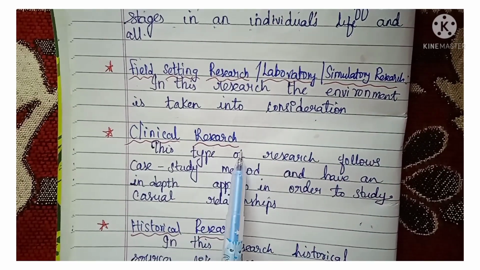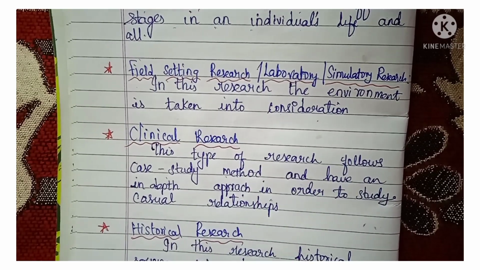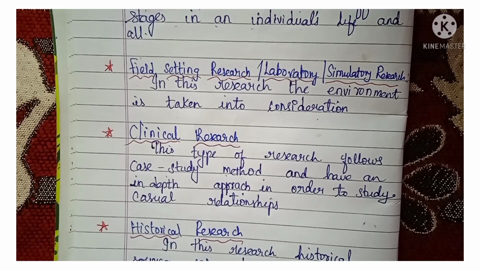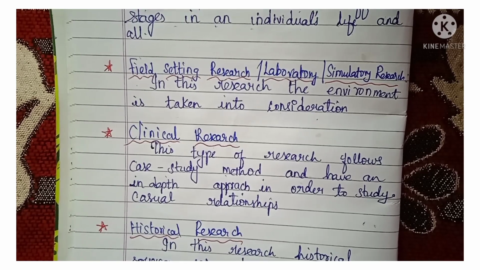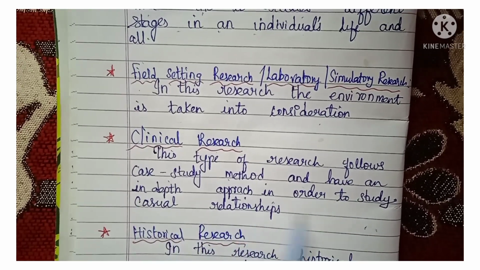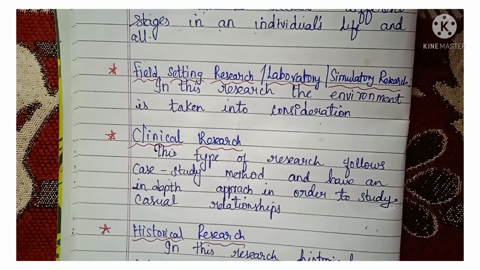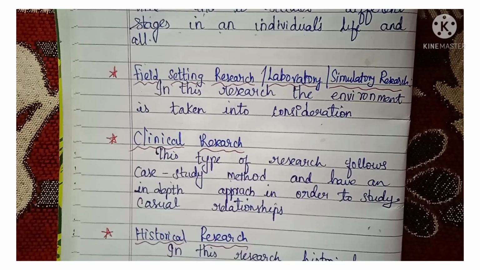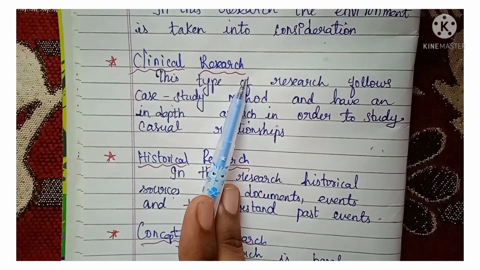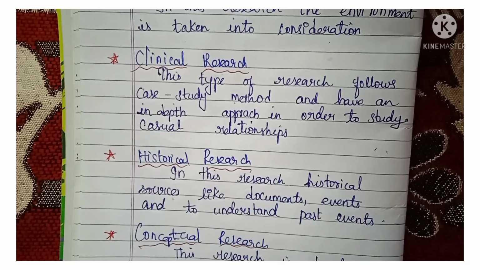Next is clinical research. This type of research follows case study method. So it will be studying in-depth analysis about a particular disease condition or a particular drug effect on the individual, like that. So this type of research follows case study method and has an in-depth approach in order to study causal relationship. You will be identifying what is the cause for a particular phenomenon which has occurred. Cause and effect relationship can be identified by means of clinical research. It is studied by means of case study method.